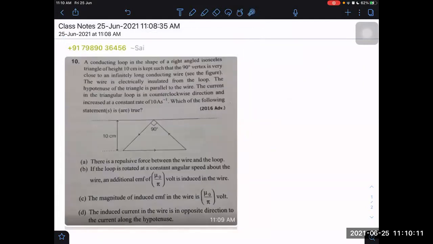All students, please see this question. This is rotating about the wire. You tell me, if I look from side view, this wire will carry some current, which is, let us say, in dot direction. They have not given the direction of current, although. How are the magnetic field lines around the wire?